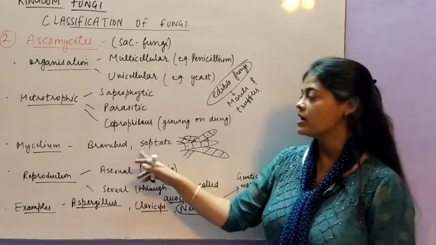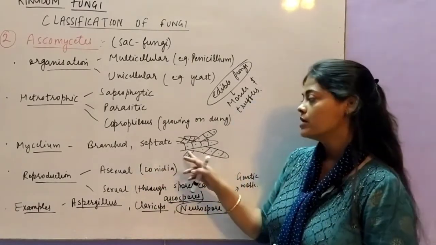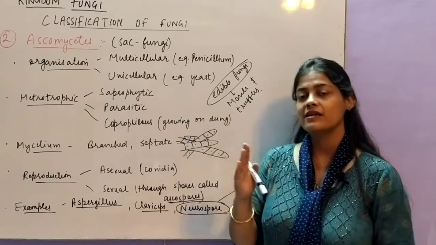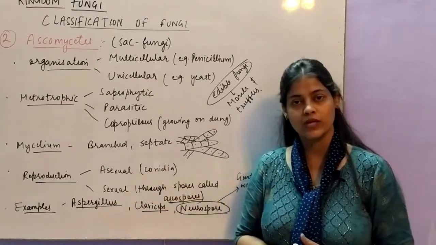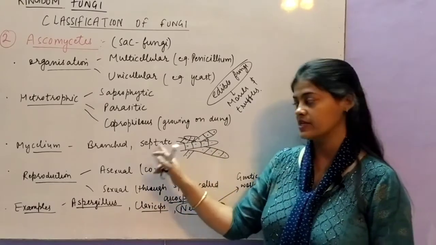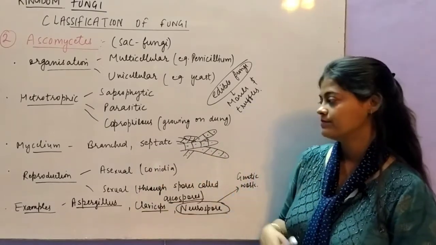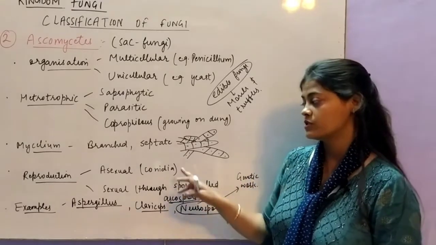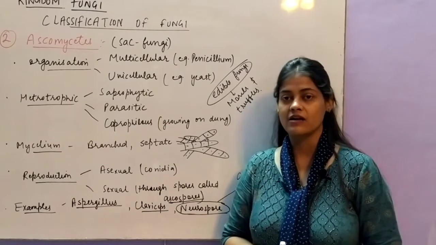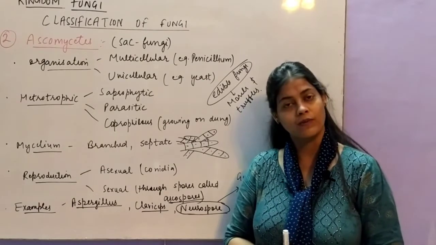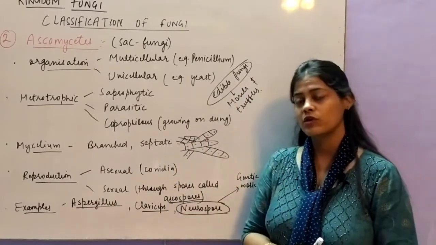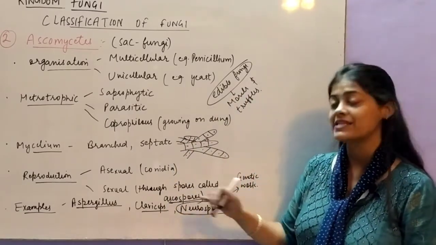Next, mycelium is branched and septate. Septate is the condition when the cytoplasm and the nucleus divide equally and the different cells can be seen, and the branched structure is present, which forms the mycelium. Next, reproduction is both asexual and sexual. Asexual is through conidia. I have already told you about conidia. On the conidiophores, the conidia will be formed. And the sexual mode of reproduction is through spores called ascospores.